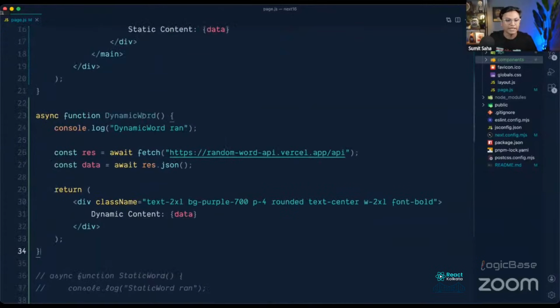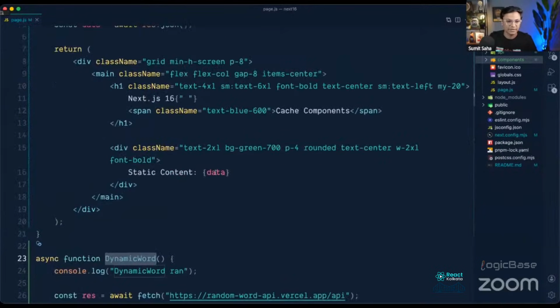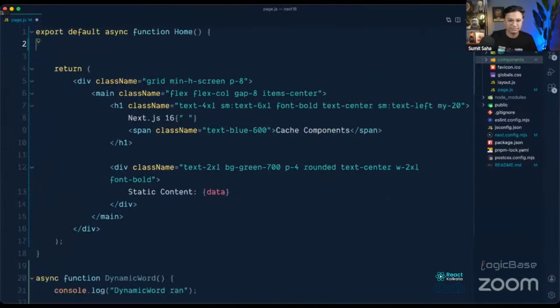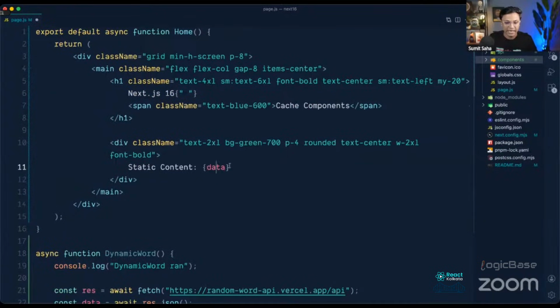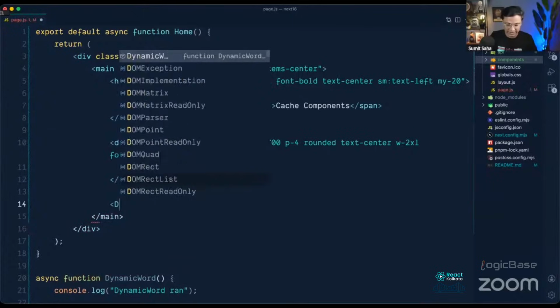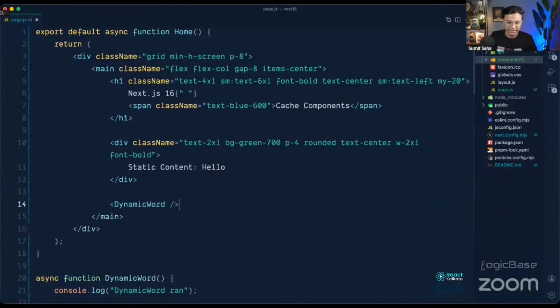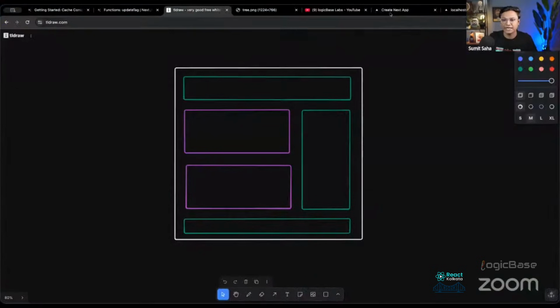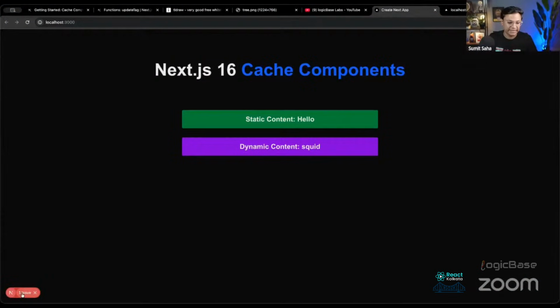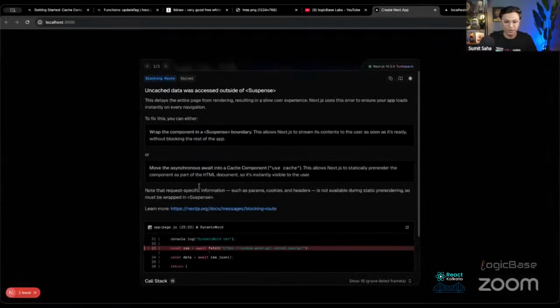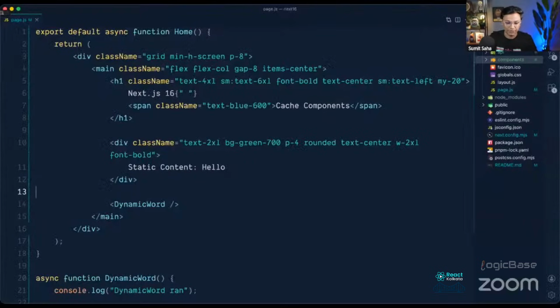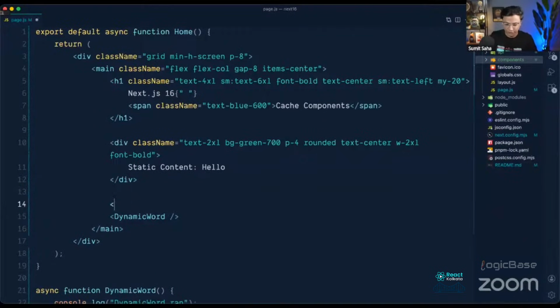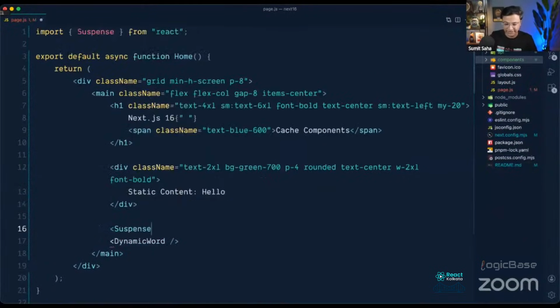Now, if I just remove these things from here and just make it hello, and later we just place the dynamic word here, if we do that, what will happen? We will definitely get an error, right? Look at that, an error, because we haven't wrapped it in the suspense boundary. So for that, we will have to wrap it in suspense, React suspense.